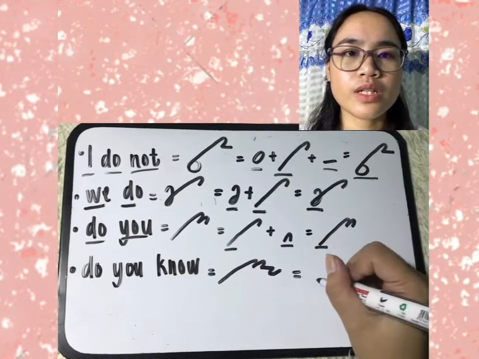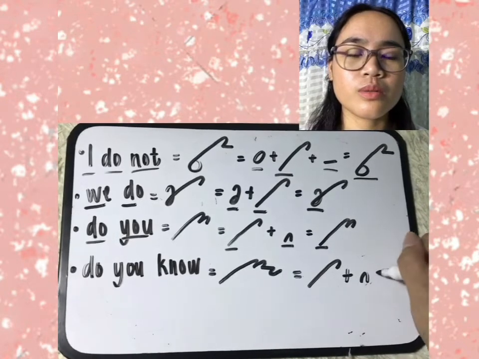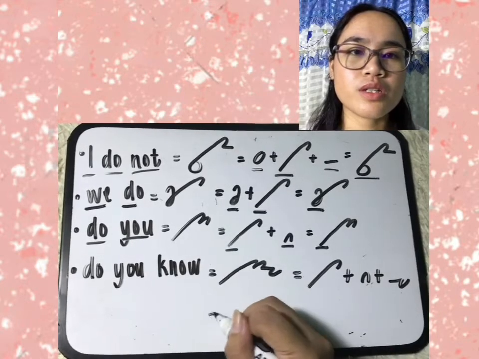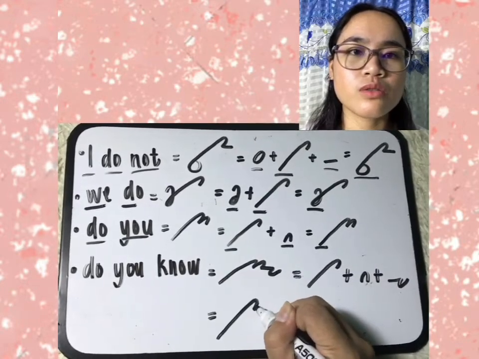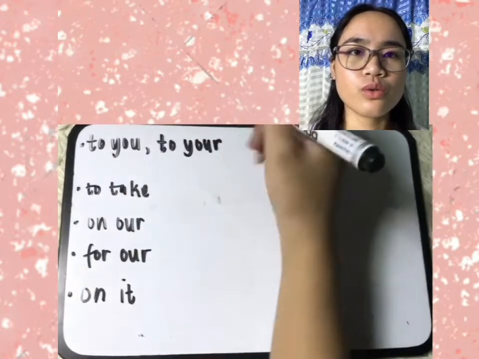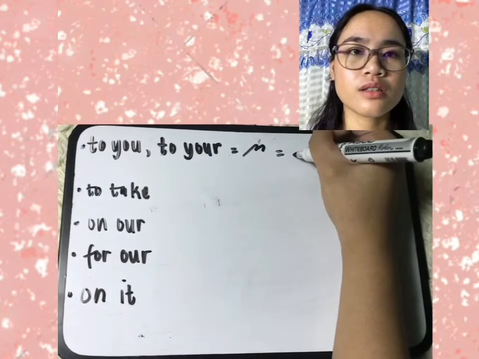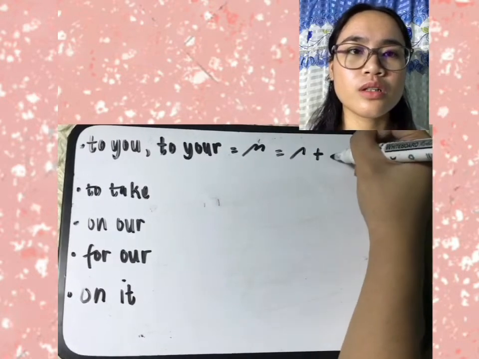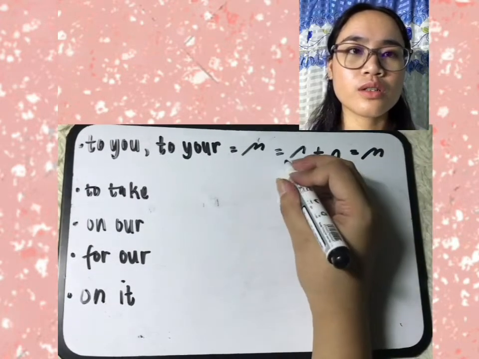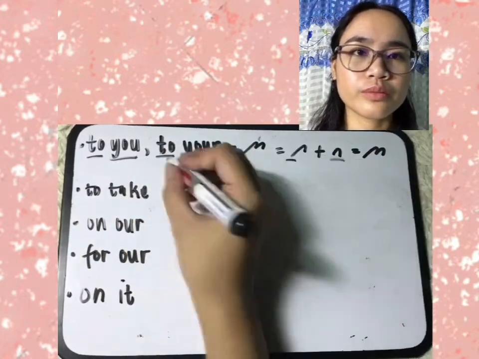These words are being combined to create an outline. So do you, the representation of the U hook, then no, because we apply the first principle that we write what we hear. So do you know. Next is to you or to your. We have a short slanting line, then U hook. So to, then U hook. We know that U is represented by the U hook, the overcurve hook, a tiny hook. So to you or to your.